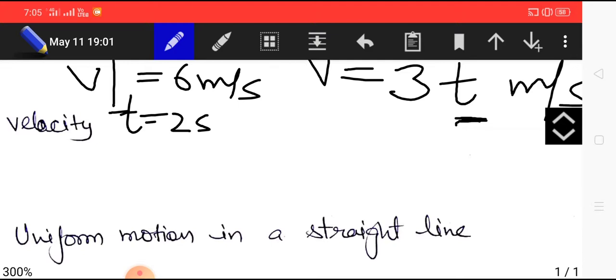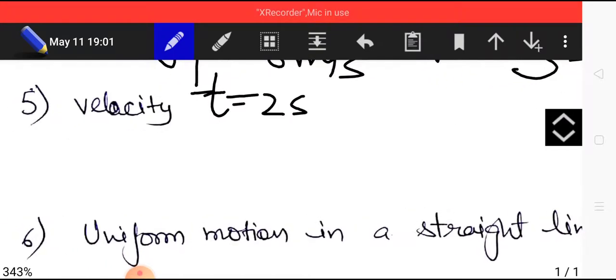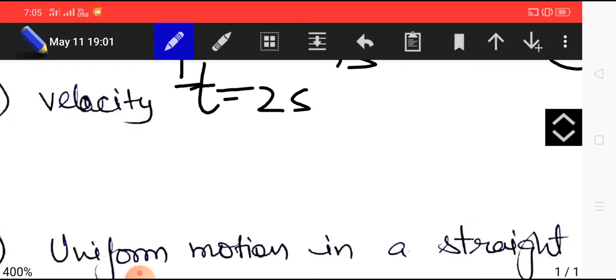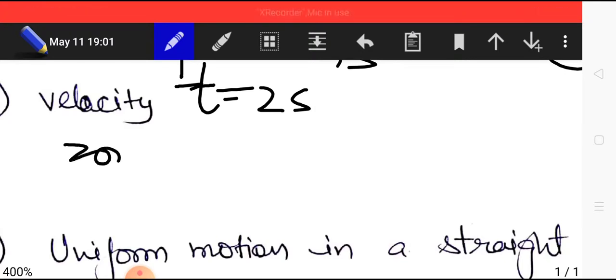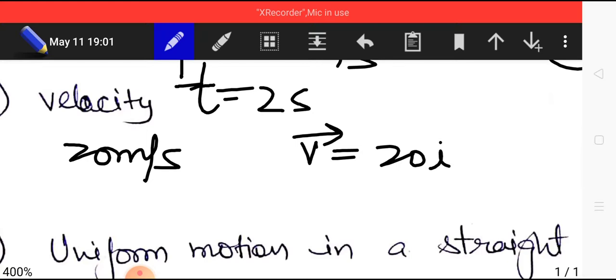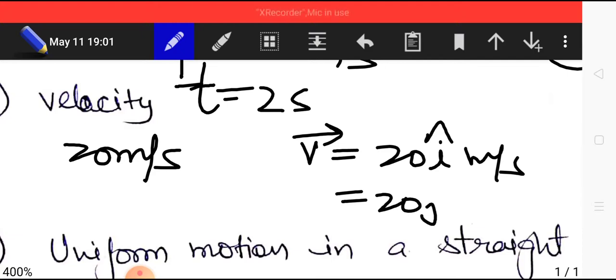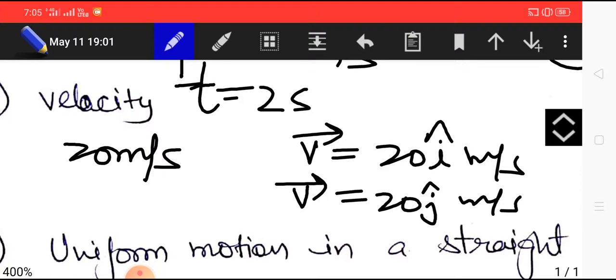Next is velocity, which we have already discussed. Velocity is the vector counterpart of speed. If speed is given like only 20 meter per second, and you add the direction to it, for example, v in vector form is equal to 20i. Here i is the unit vector which is indicating plus x-axis direction. Similarly, if it is given 20j, it means the speed is in a particular direction, that is plus y, and it becomes velocity. So velocity is nothing but direction assigned to the speed.